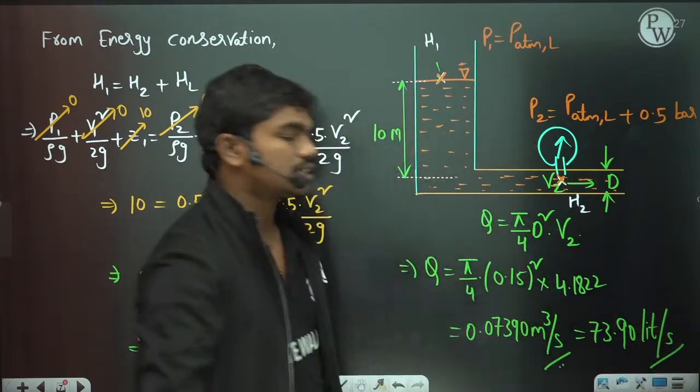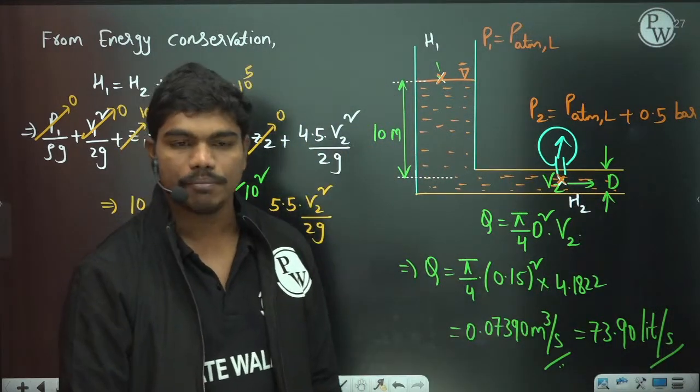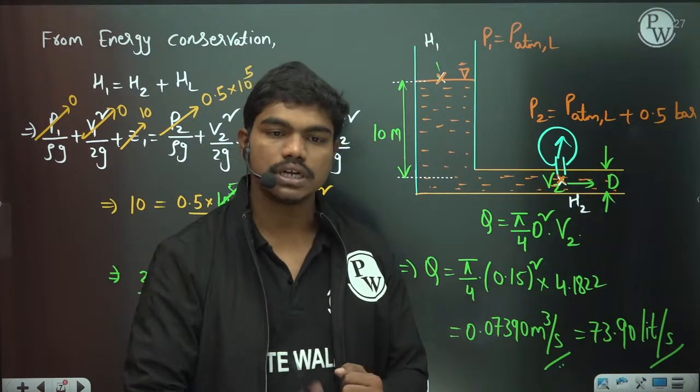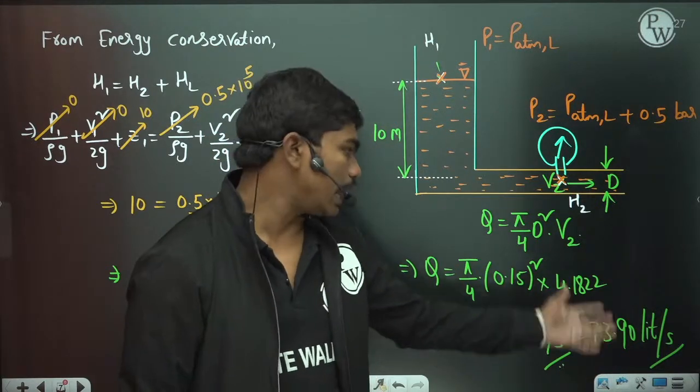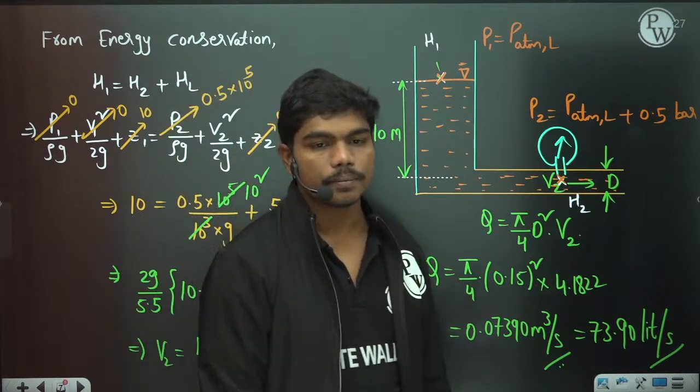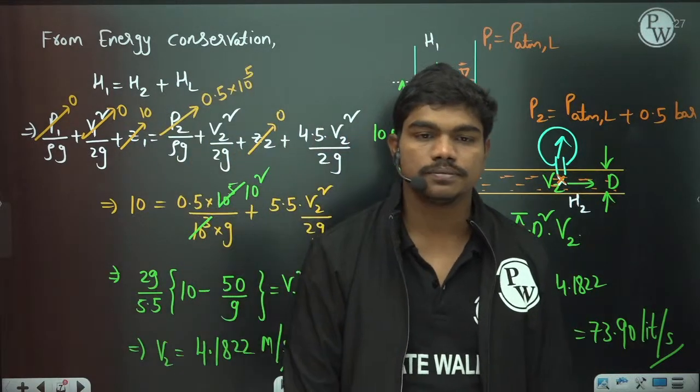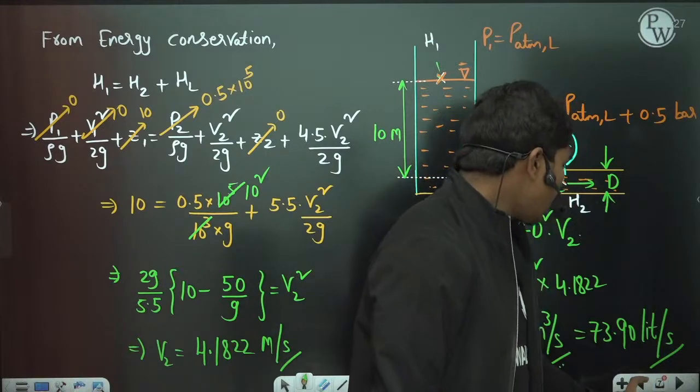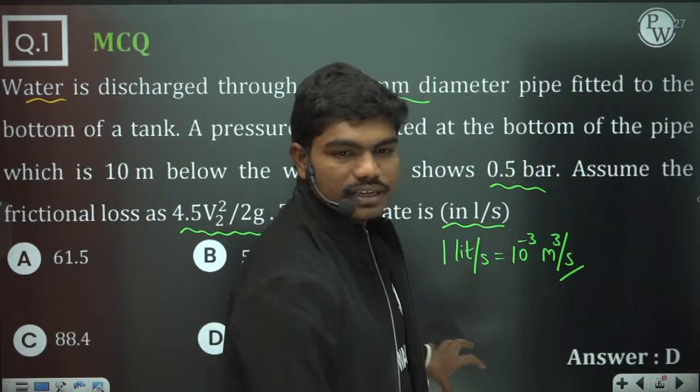Okay, so this is the discharge that is flowing through this pipe. Clear? So basically one Bernoulli's equation and one continuity, meaning basically calculating the discharge, gives you the answer for this question. Is this clear to you? So please type in the chat box. Did you all understand how I have formed this diagram and how I have applied the Bernoulli's equation?